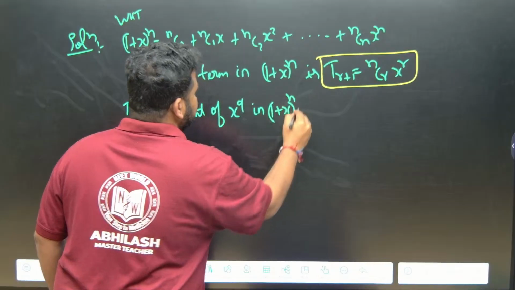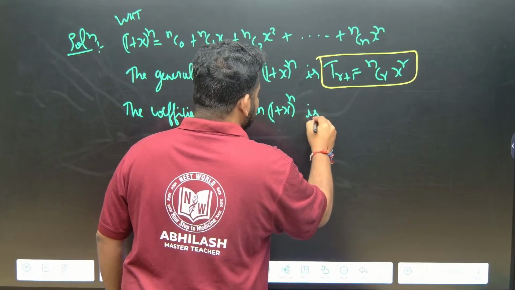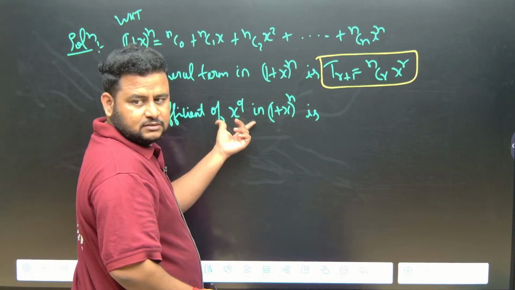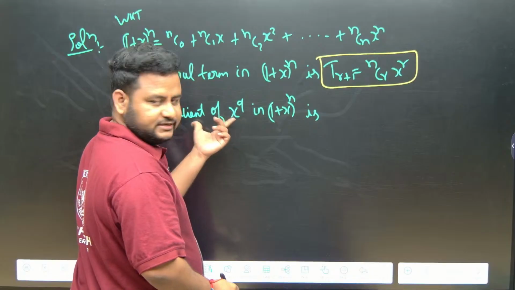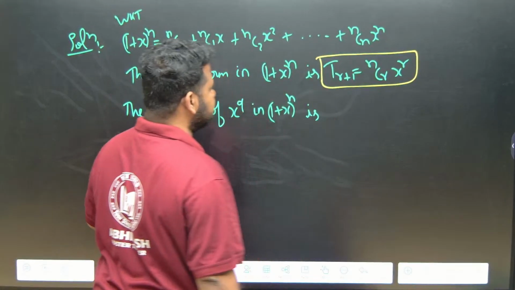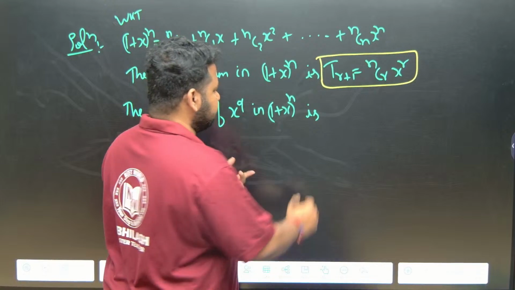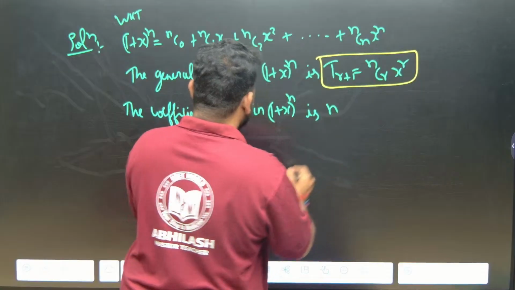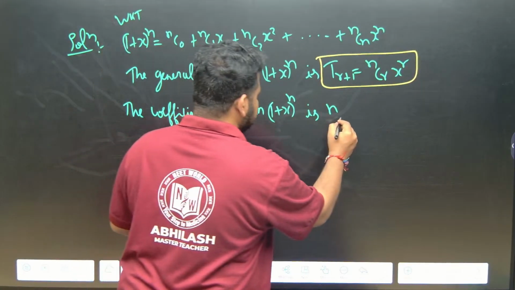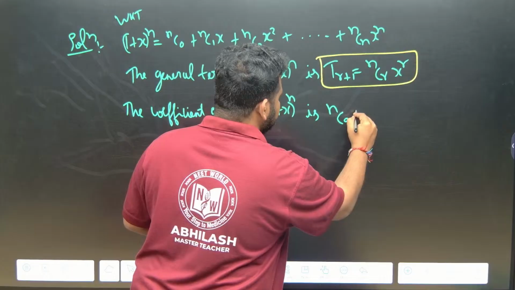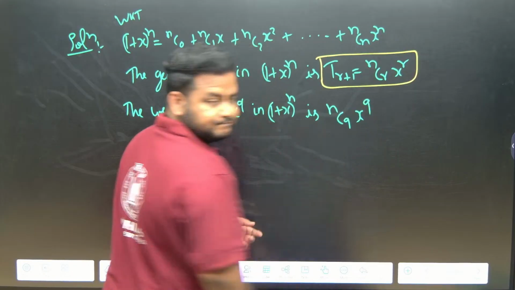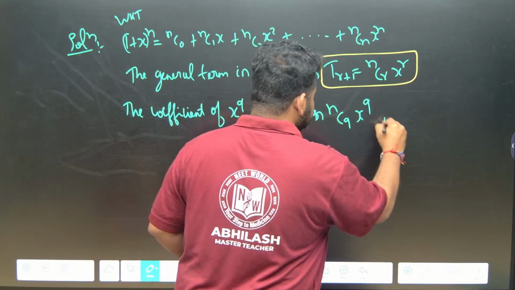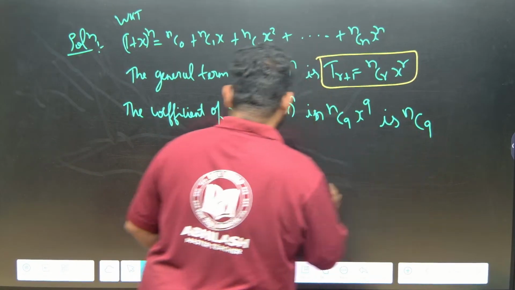T of r plus 1 is nCr into x to the power of r, and here x to the power of r is 9. So the coefficient of x to the power of 9 is nC9.